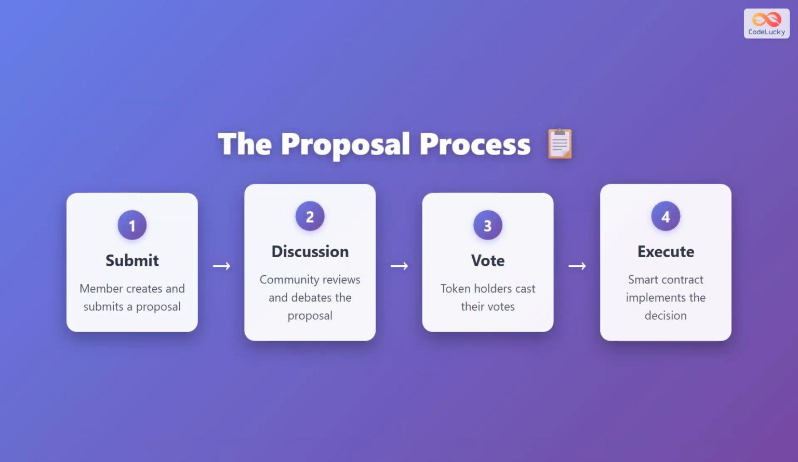The proposal process follows four clear steps. First, a member creates and submits a proposal for consideration. Second, the community reviews and debates the proposal in discussion forums. Third, token holders cast their votes during the voting period. Finally, once approved, a smart contract automatically implements the decision on the blockchain.